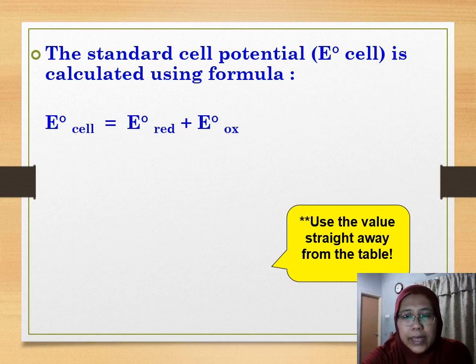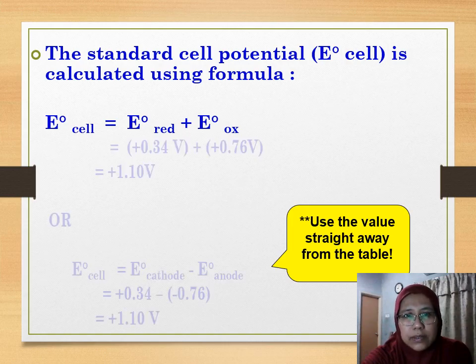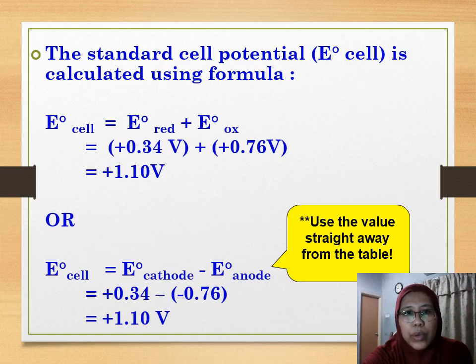The one that has the lower E0 red. The one that has the lower E0 red is zinc, negative 0.76. So when it is oxidized, the sign changes into positive. And we add it together with the E0 red of copper. The answer is 1.1 volt.